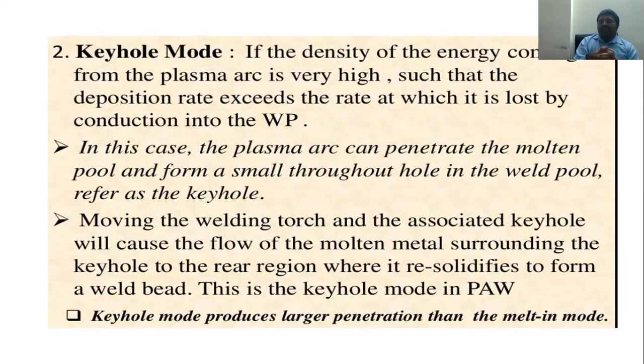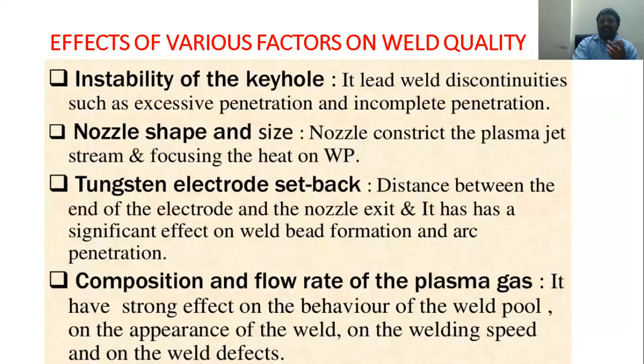The molten metal surrounding the keyhole flows to the rear region, where it re-solidifies to form the weld bead in the keyhole mode of plasma arc welding. Larger penetrations are possible compared to the melt-in mode. Various factors affect weld quality: instability of the keyhole, nozzle shape and size, tungsten electrode setback, and the composition and flow rate of the plasma gases.